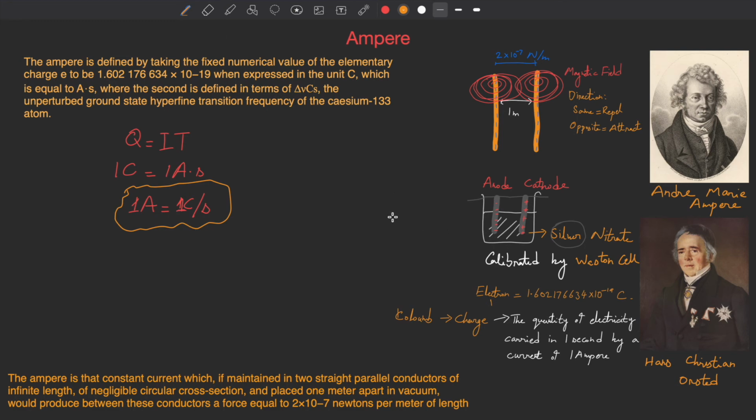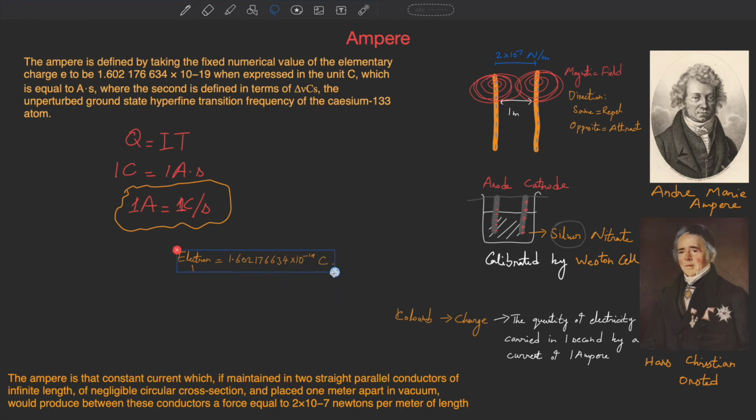I'm just going to again take this value, because I find this quite interesting.